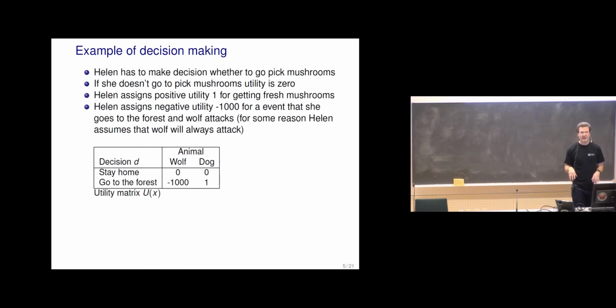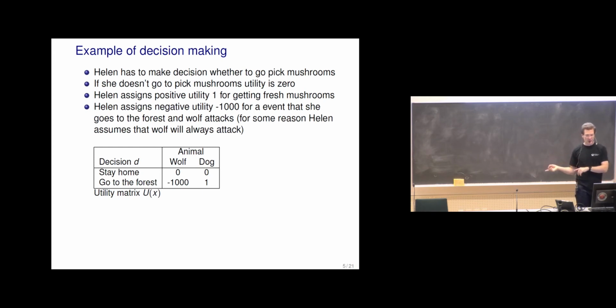So we can then make this table of these decisions and what the consequences are. If the decision is to stay home, the consequence is no mushrooms and no mushrooms. It doesn't matter whether it is wolf or dog. If the decision is to go to the forest, then if the animal is a wolf, she gets scared, runs away, minus 1000.